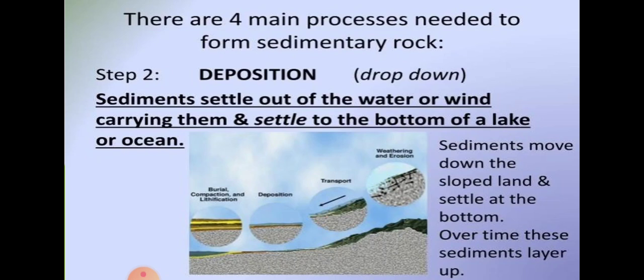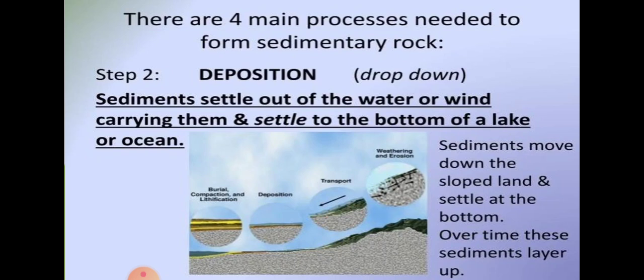Sediments settle out of the water and wind carrying them, settling to the bottom of a lake or ocean. So these get settled in places, whether it is an ocean, a land, or a water body surface. Those sediments started settling down.